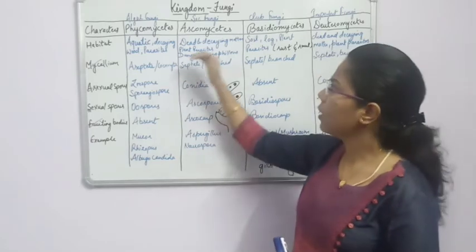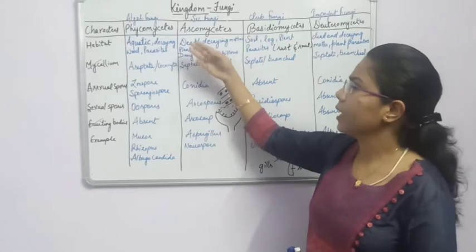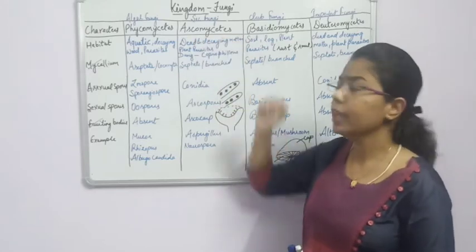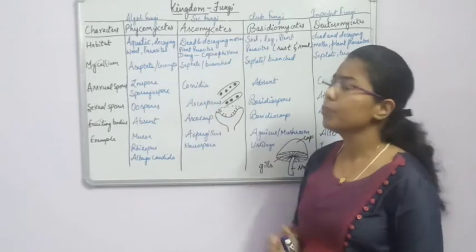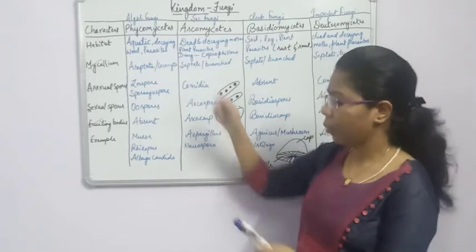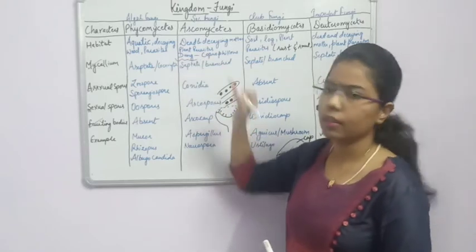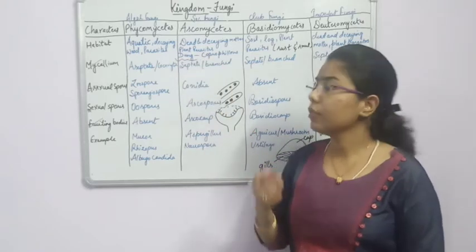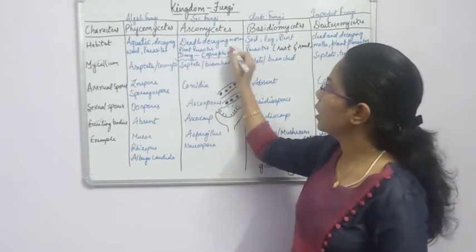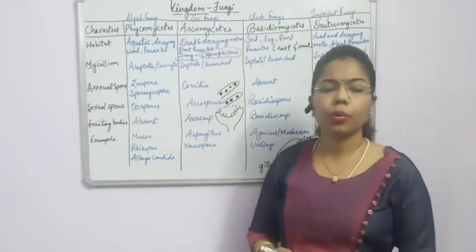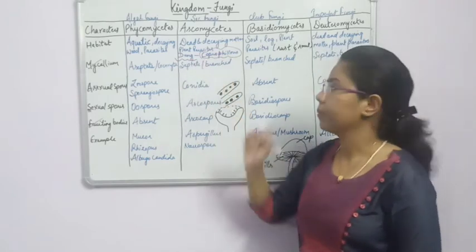Okay, now if you see the habitat of Ascomycetes, again they are found in dead and decaying matter, as well as being parasites too. Another important point about the Ascomycetes is that they are found in dung. The fungi which are present in dung are known as coprophilous. So memorize this word. Coprophilous means the fungi that live in dung.